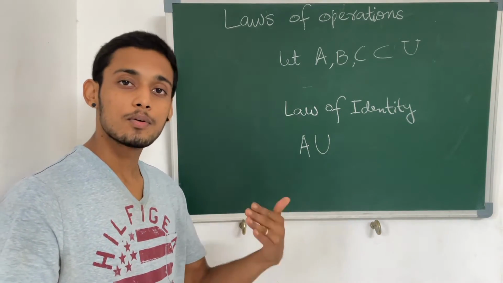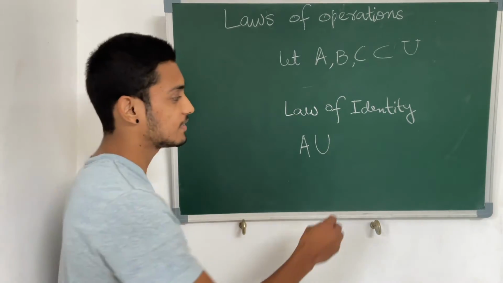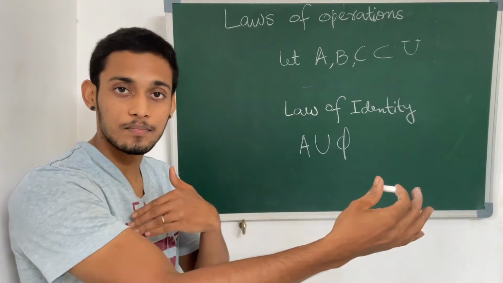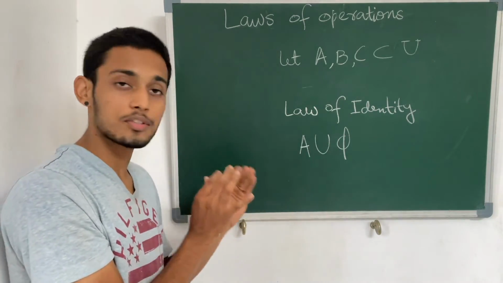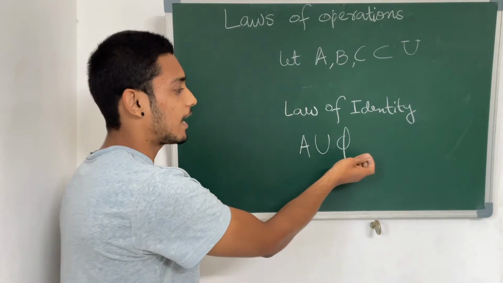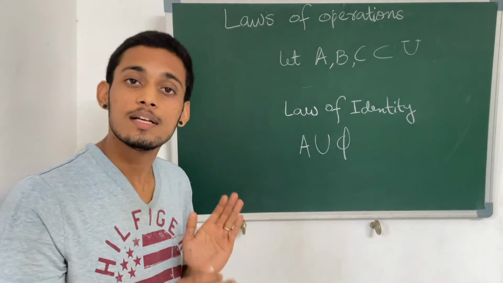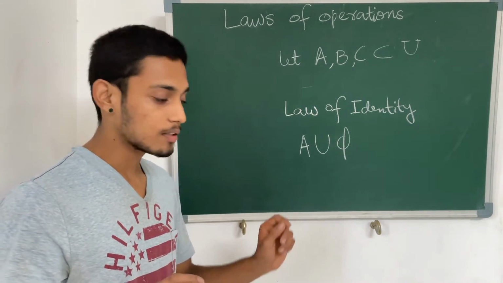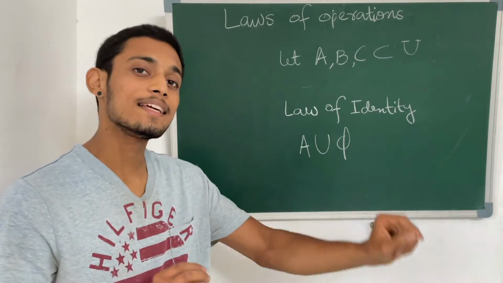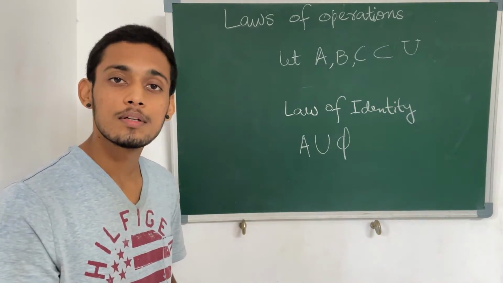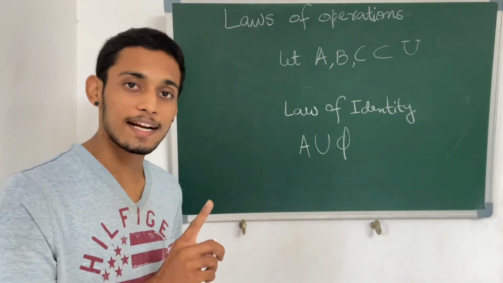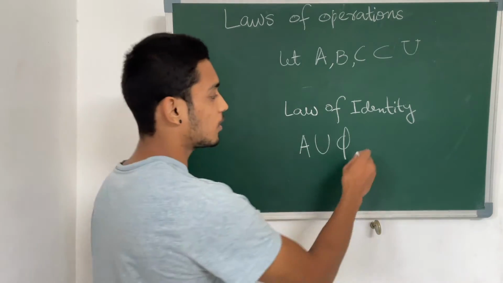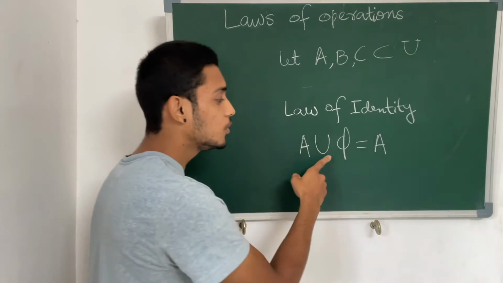If you think about it, the only possibility is the set phi, that is the empty set. So union of something with nothing ends up with whatever you started with. So you have some elements and you're adding nothing into it, so you end up with the same. The same thing in algebra or addition of numbers: you take the number 1 and add nothing into it, it's still 1. So 1 plus 0 is 1. So for addition, 0 is the identity. For union, the set phi is the identity. So this is what the law of identity is for the union operation.